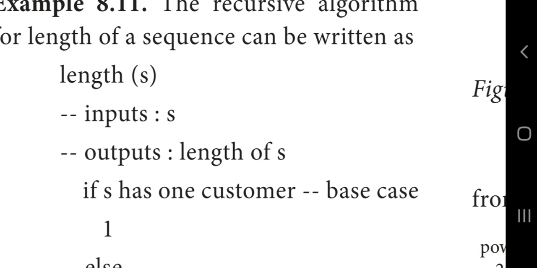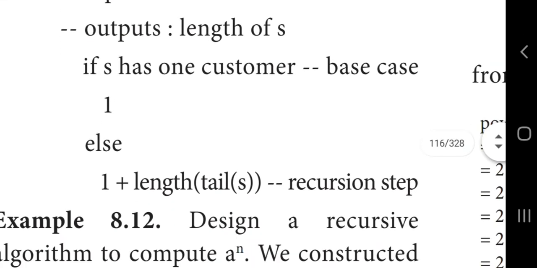Else, maybe the sequence has more than one person, then it goes to the else part: 1 plus length of tail of S, that is, the remaining sequence members. So the recursive step can take place, and it can be repeated until the sequence is very small.